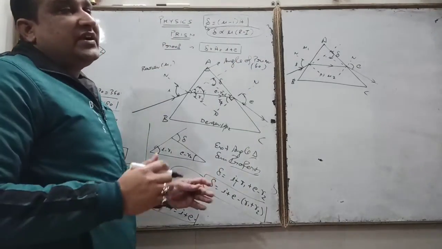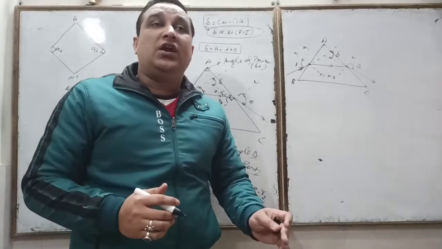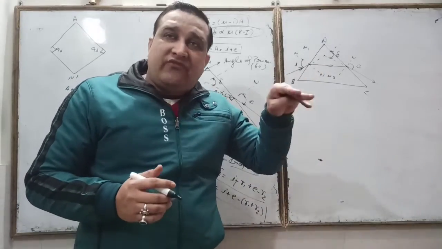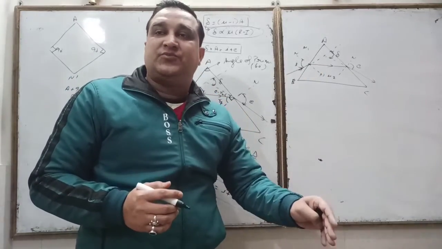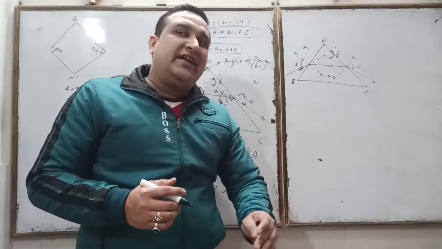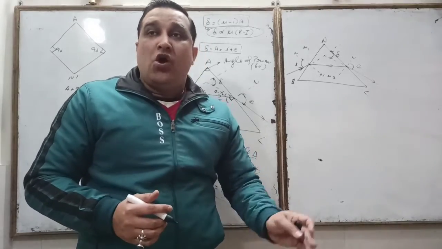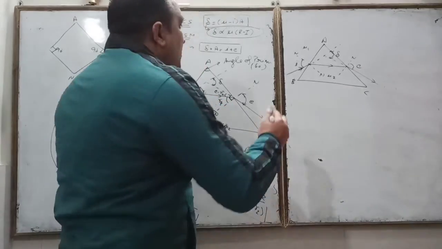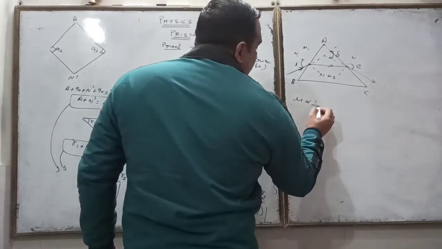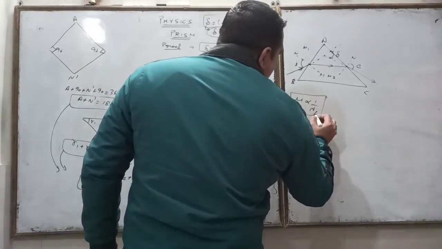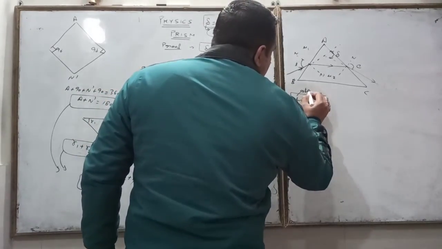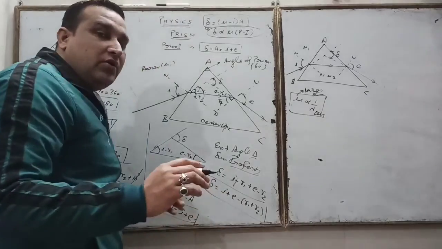So if refractive index is greater, deviation is also greater. So deviation is greater for the violet light. Violet light bends the most, which means its refractive index is also greater because deviation is greater, and refractive index is greater because mu is inversely proportional to lambda. So lambda is less, so refractive index is large. And this is all about it. Thank you.